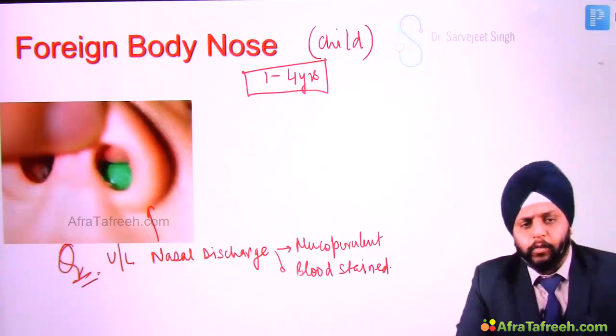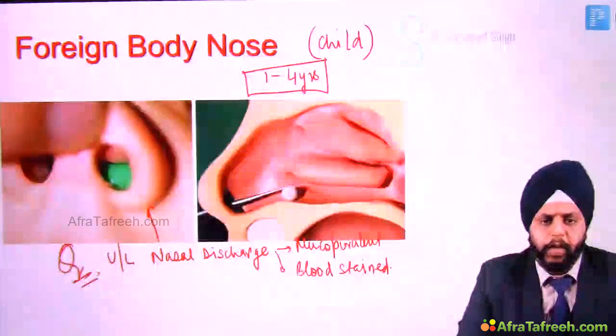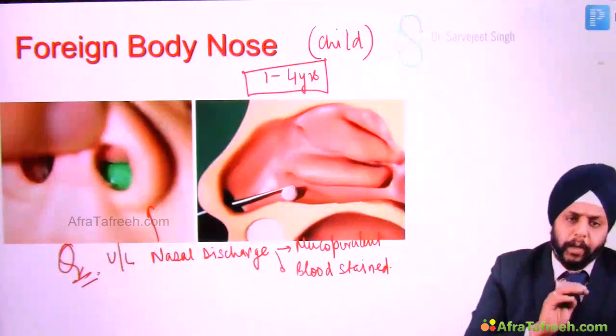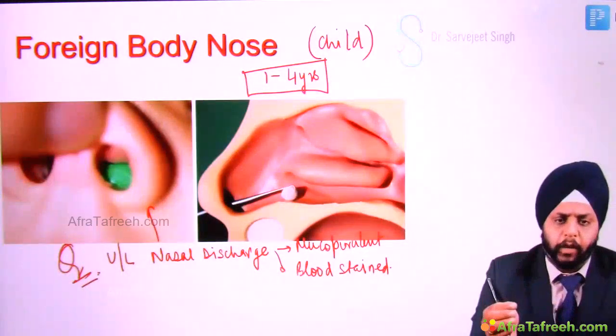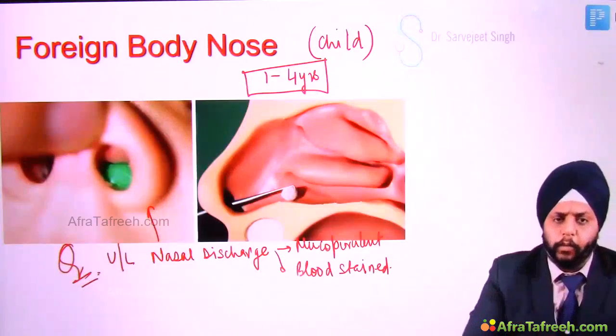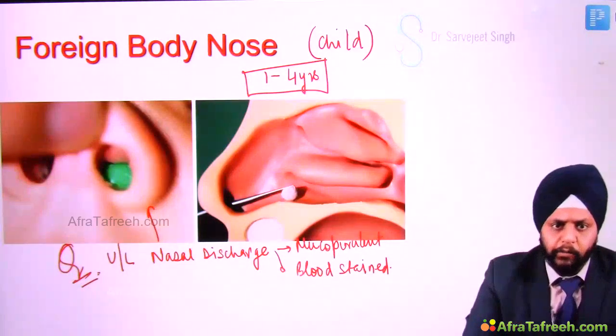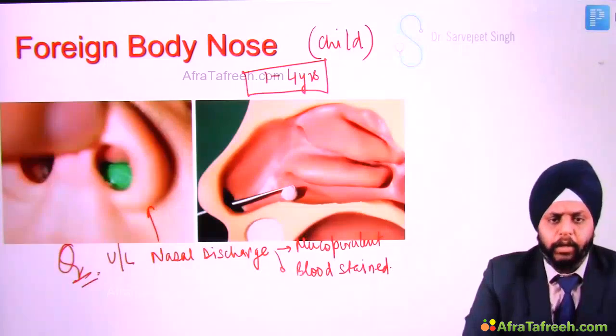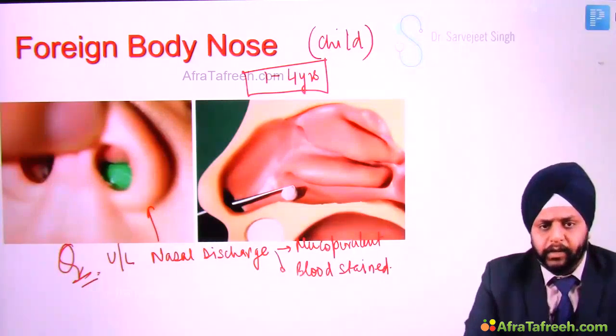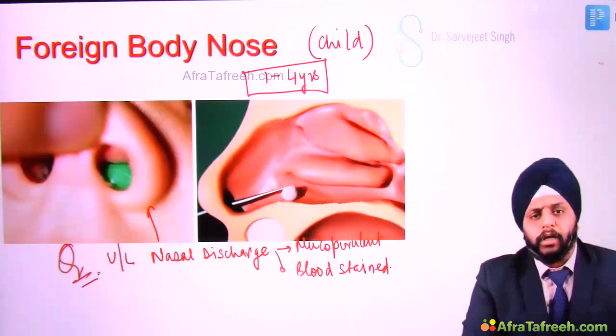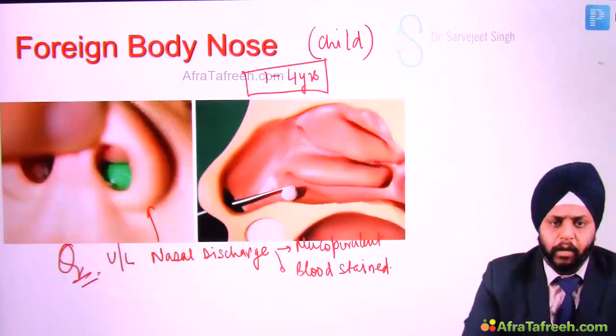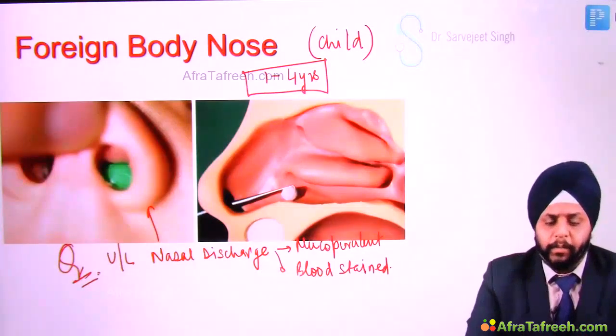And how can we remove this foreign body? We can simply remove it by passing a probe behind the foreign body, engaging the probe, and bringing it out. Okay, so removal is quite easy. The only thing you have to do is manage the child, because the child is usually scared, and if the foreign body is old, it may be adhered to the wall, so while mobilizing it may be painful.